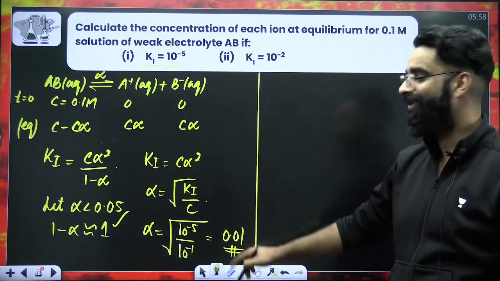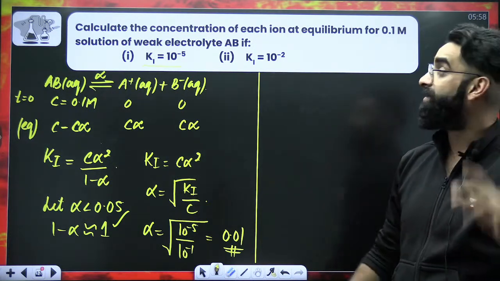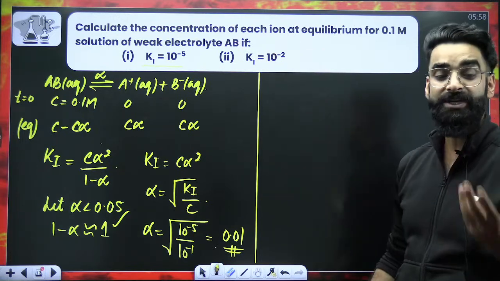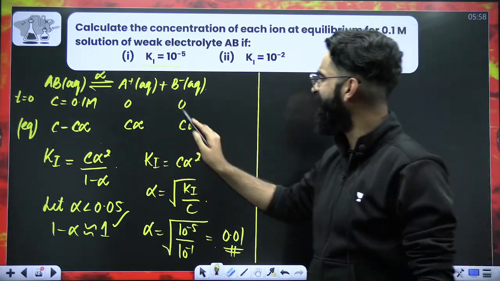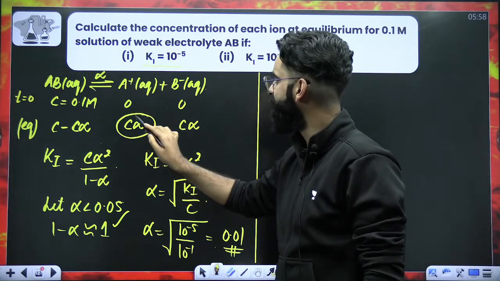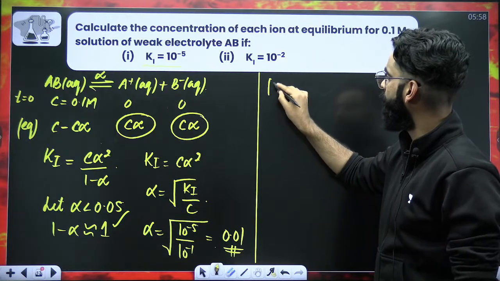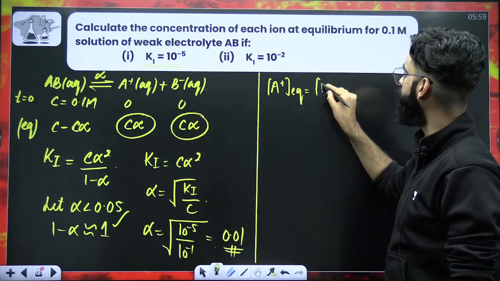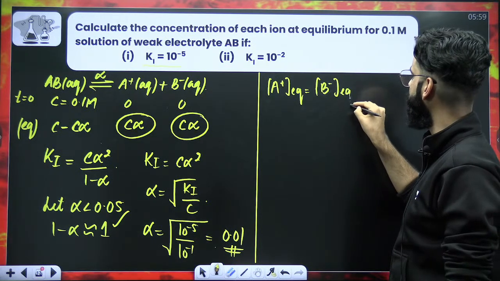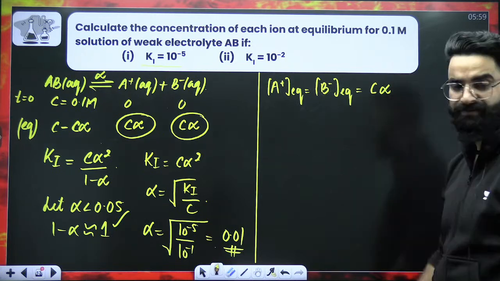Right? So you got the value of alpha. If you got the value of alpha, what was I supposed to calculate? Calculate the concentration of each ion at equilibrium. Now you tell me, concentration of each ion at equilibrium. Concentration of A positive and B negative at equilibrium. I'll say concentration of A positive at equilibrium is equal to the concentration of B negative at equilibrium, and both the values exactly are equal to C times alpha.